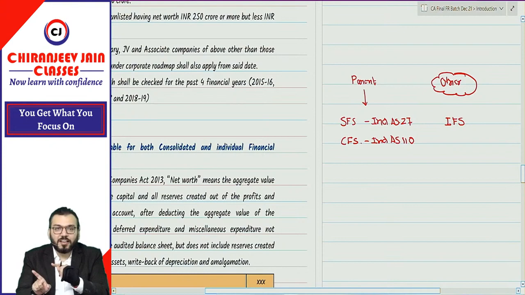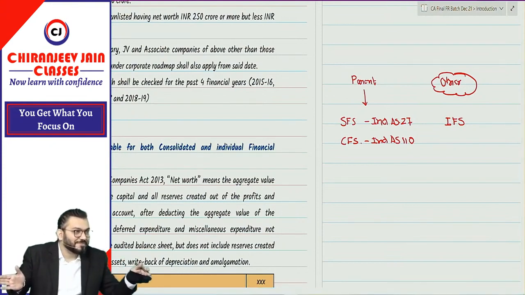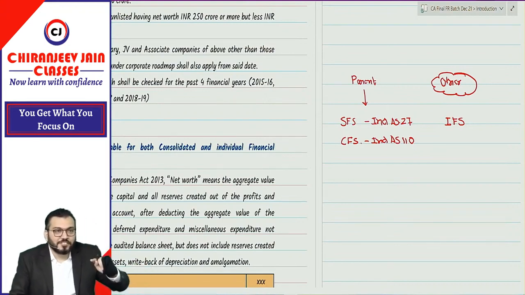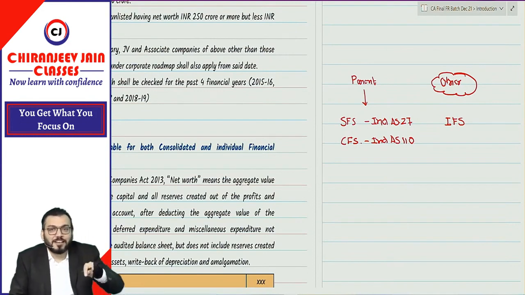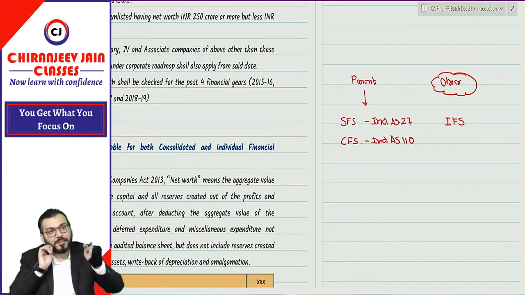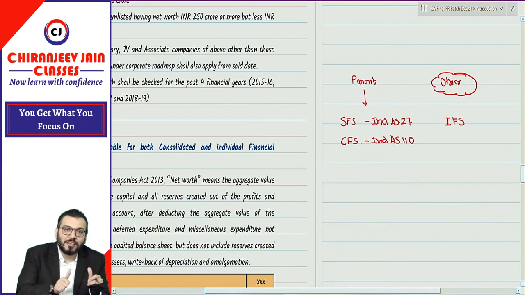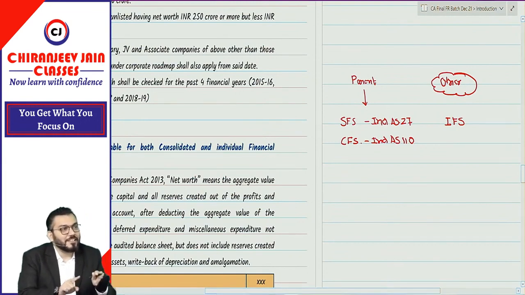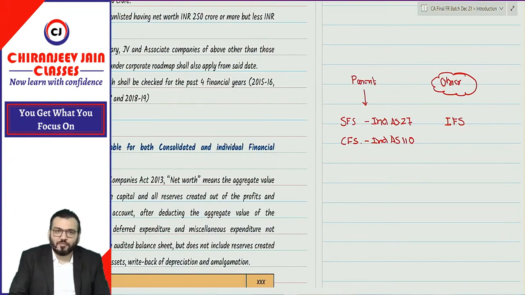Can I say separate financial statement and individual financial statement are two different statements? Yes, because separate financial statement is only prepared for a parent company. For any company which is not a parent company, we don't prepare separate financial statement, because separate financial statement is prepared as per Ind AS 27 and individual financial statement is not prepared as per Ind AS 27. The individual financial statement is prepared as per the respective Ind AS. We'll discuss in detail and cover all the Ind AS. Automatically you will understand what we need to do about individual financial statement.